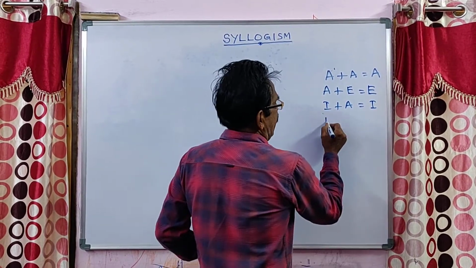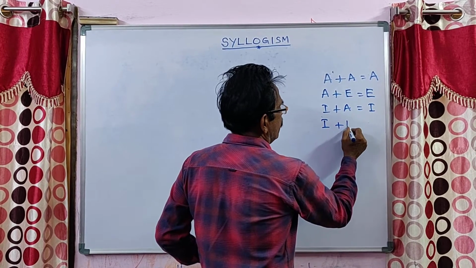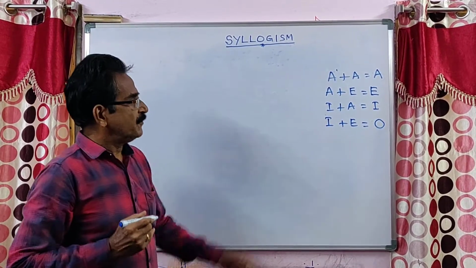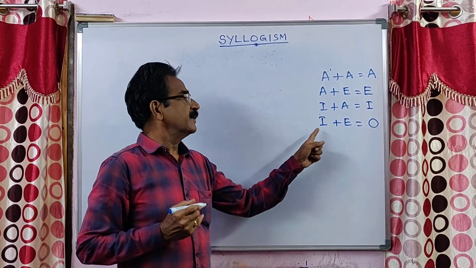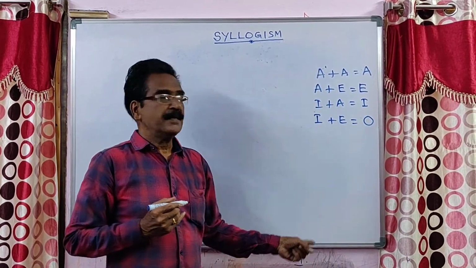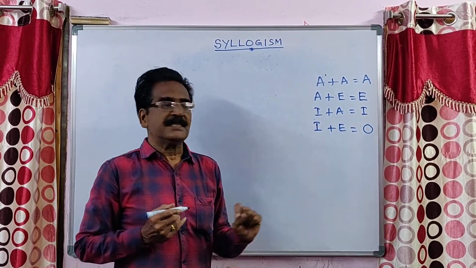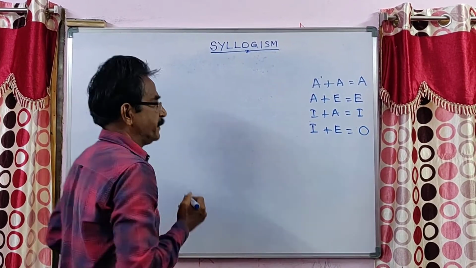See, I plus E is equal to O. If the first premise is I type and the second premise is E type, then the direct conclusion from the given two statements is O type statement.